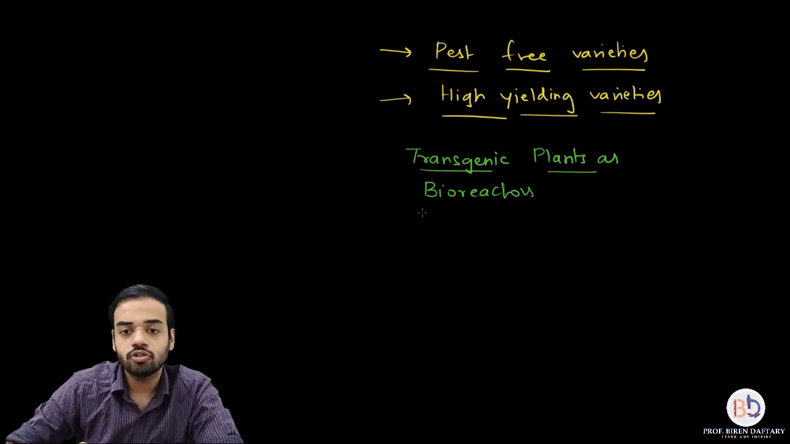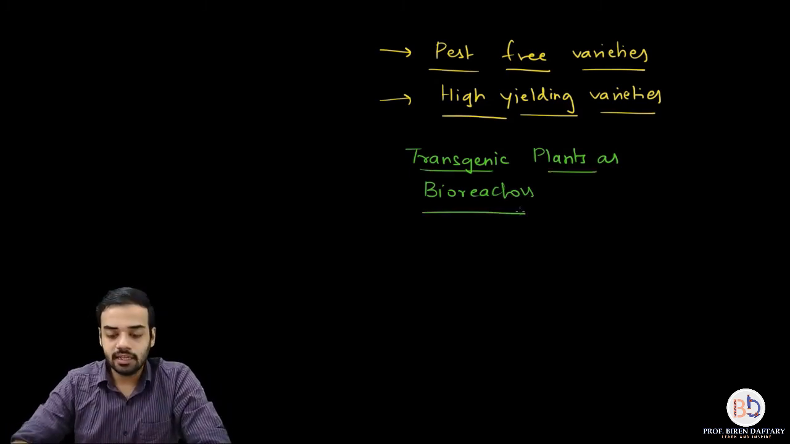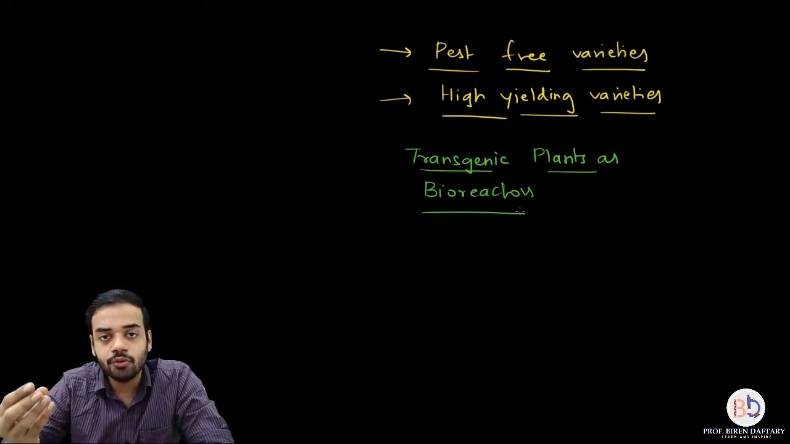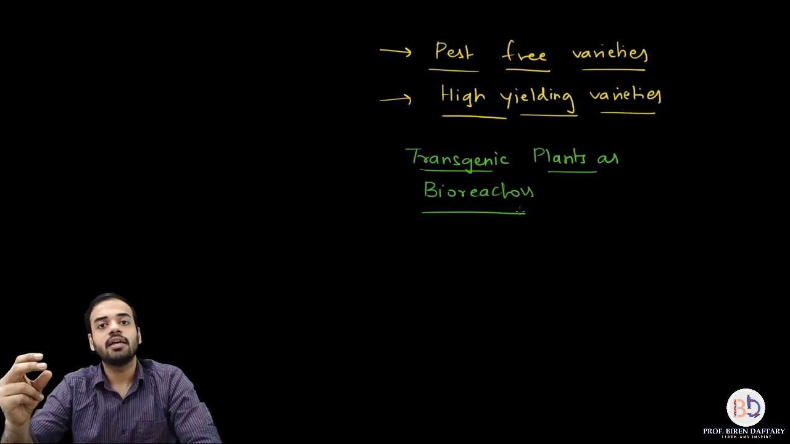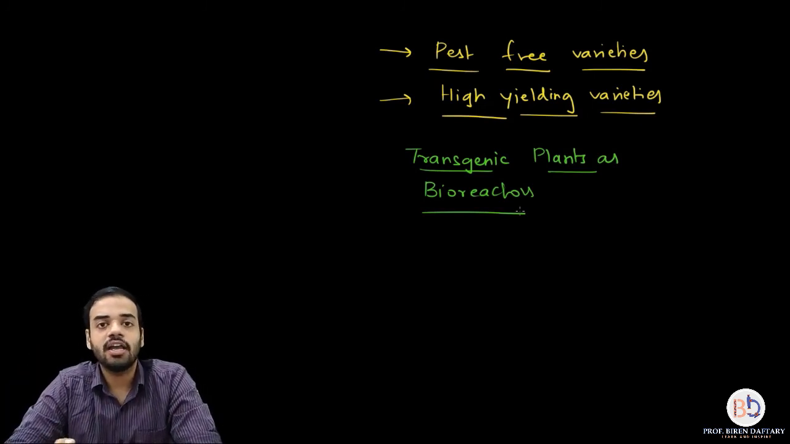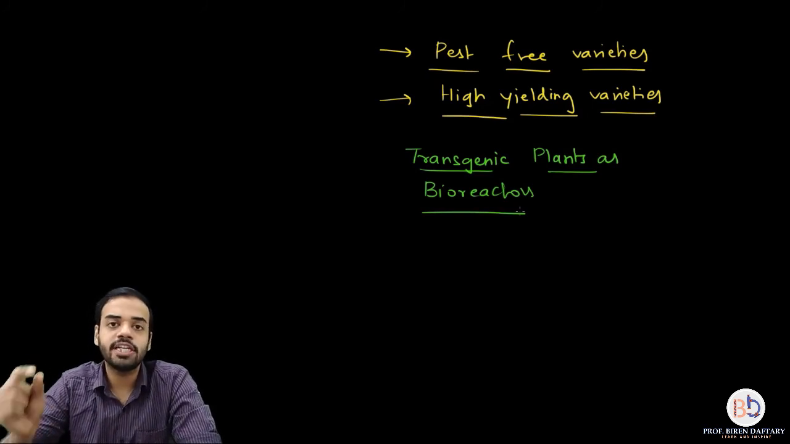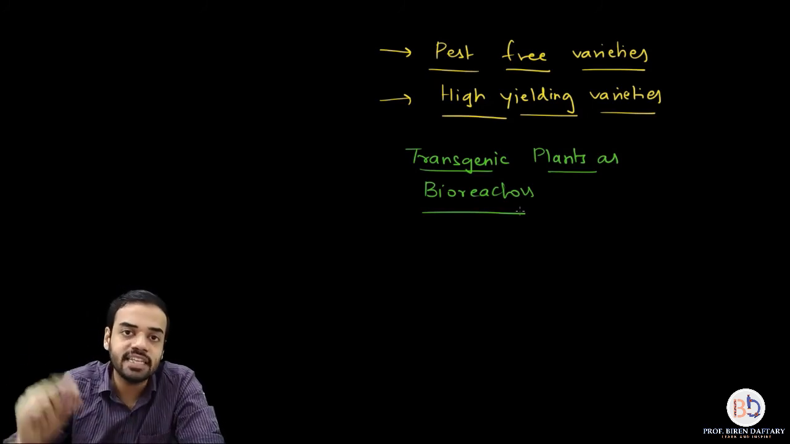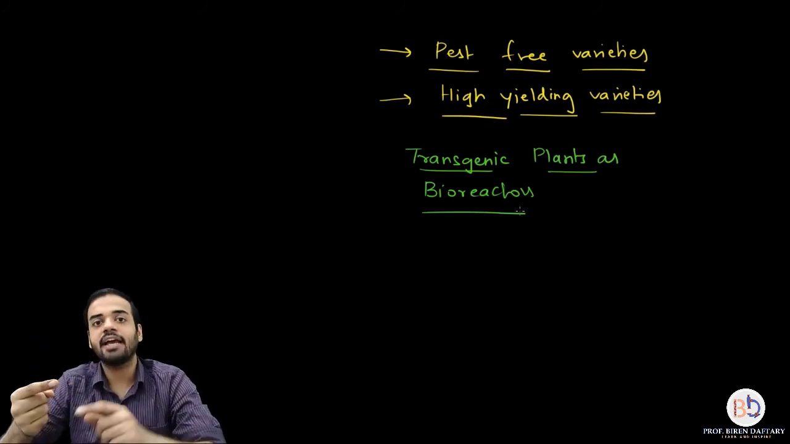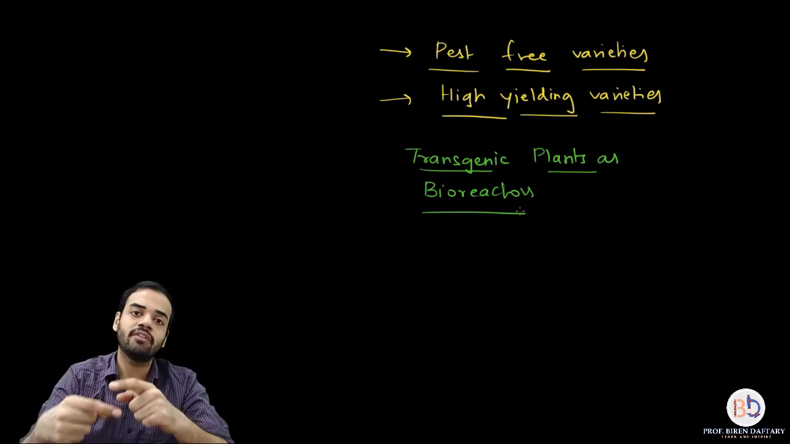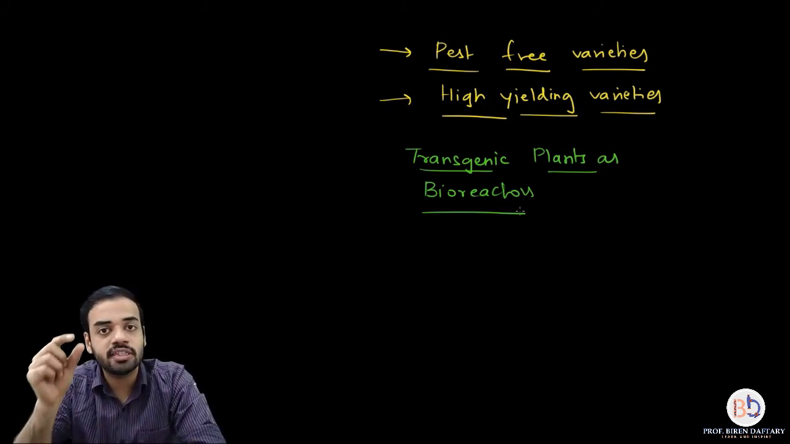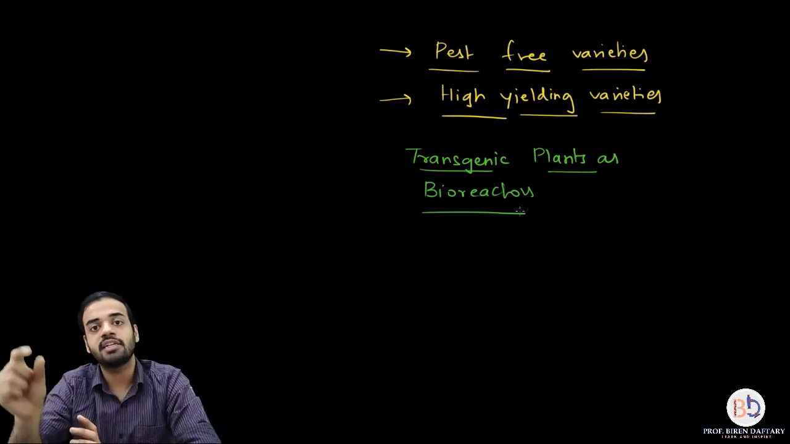If you want a certain product, and if you can create that product inside an organism, for example, if I want to produce a particular protein inside E. coli, then I will insert that particular gene into E. coli, and through protein synthesis, E. coli will produce that protein which I want, and I will remove that protein. So here I am using that E. coli as a host, or I am using it as a bioreactor.